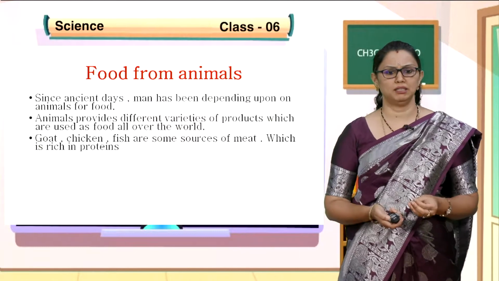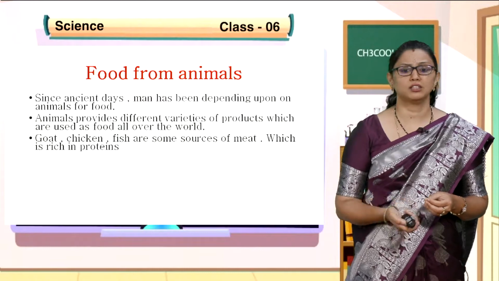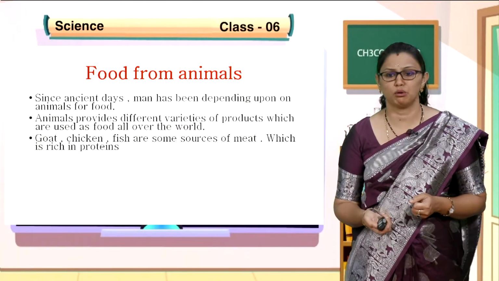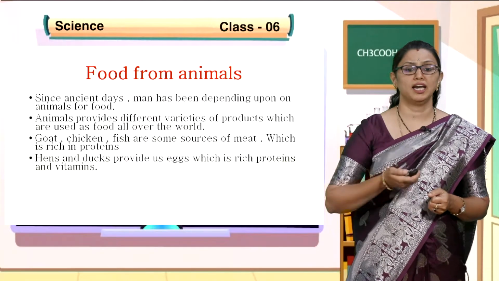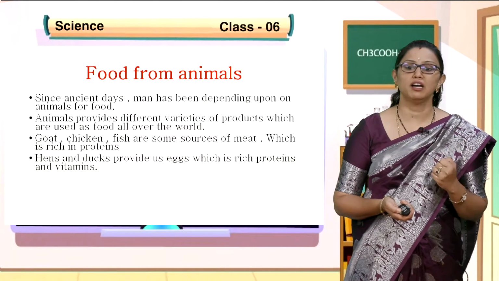For example, goat, chicken, fish and egg are some sources of meat which are very rich in proteins. Hens and ducks provide us eggs which are rich in proteins and vitamins.